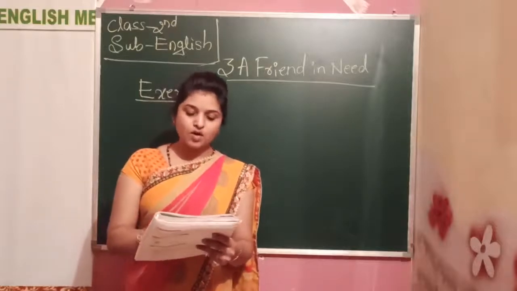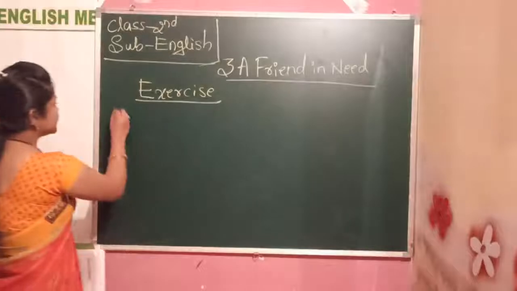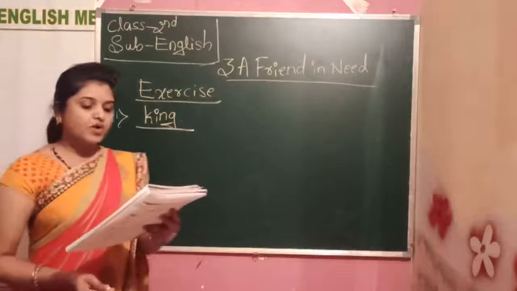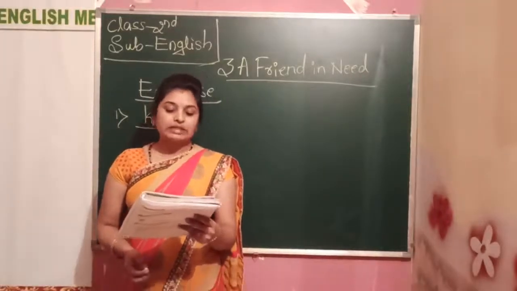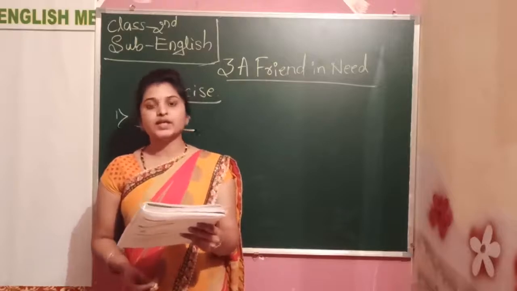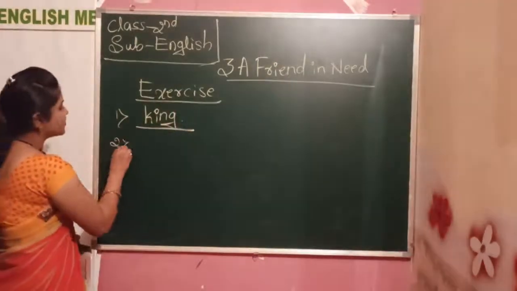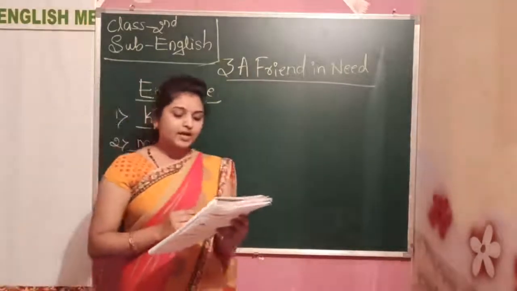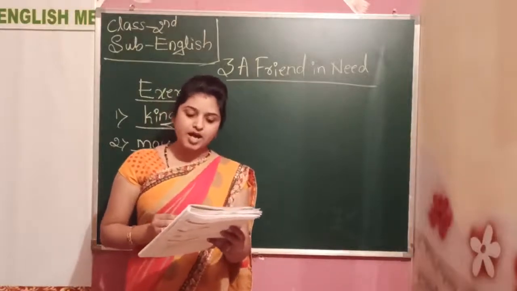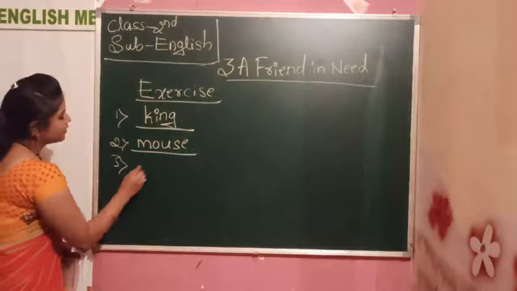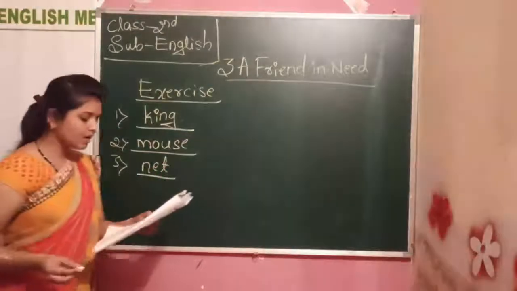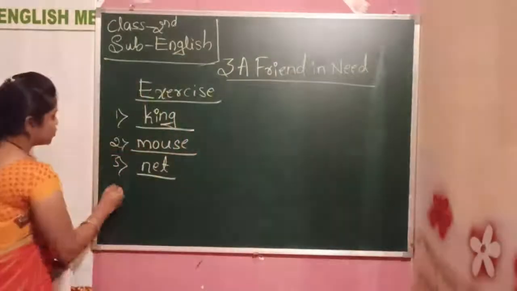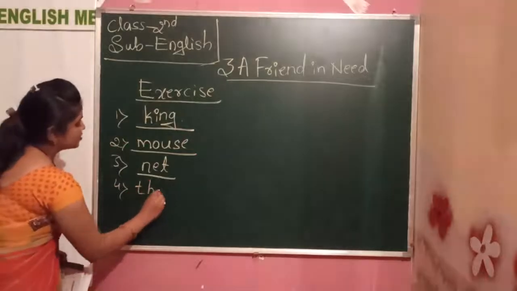First one, Simha was the king of the forest. The answer is king. Write down the king. Next, second one. The little mouse was playing nearby. The answer is mouse. Write down the mouse. Next, third one. Fred cut the net with his sharp teeth. So write down net. Simha said thank you to Fred. So the answer is thank you. Write down the thank you.